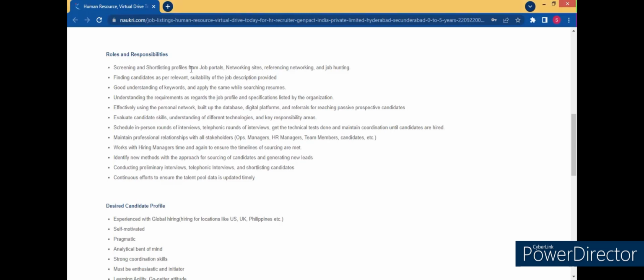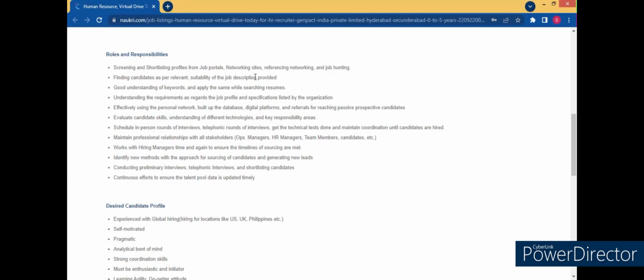Next, networking sites. Networking sites are like Facebook. In Facebook, you have pages, you have LinkedIn, right? There are other networking sites as well. Telegram can also be a networking app. WhatsApp is also a networking app. You can utilize WhatsApp as well to create your network, reach out to more people, and try things to ensure more people see your job vacancies.